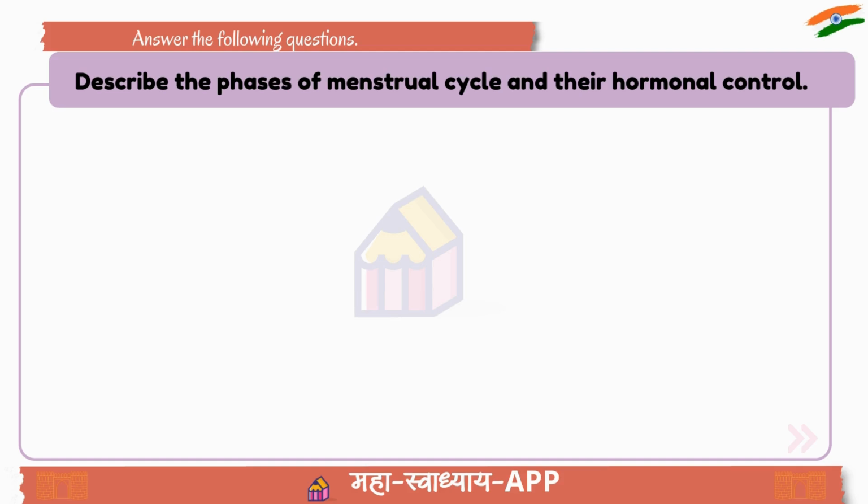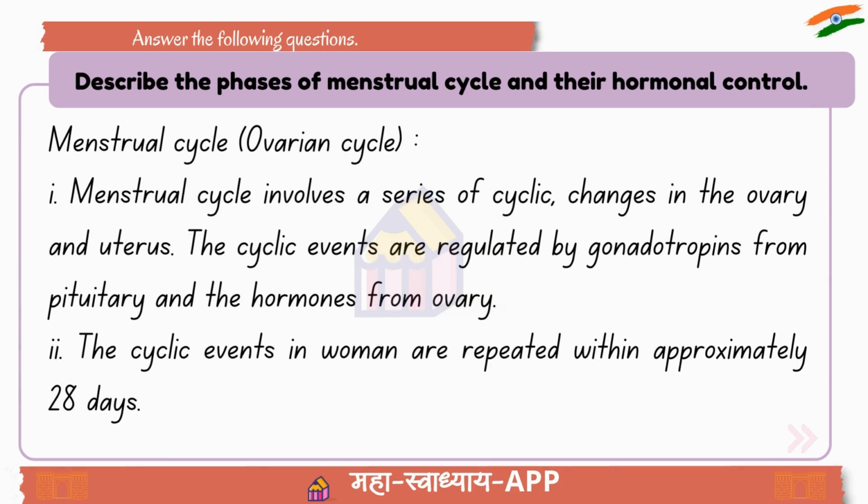Short answer questions. Question 1. Describe the phases of menstrual cycle and their hormonal control. Answer: menstrual cycle. Ovarian cycle.